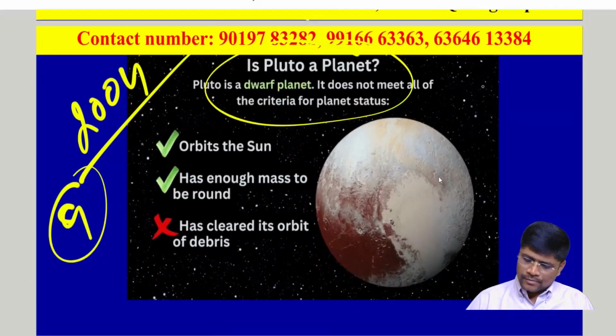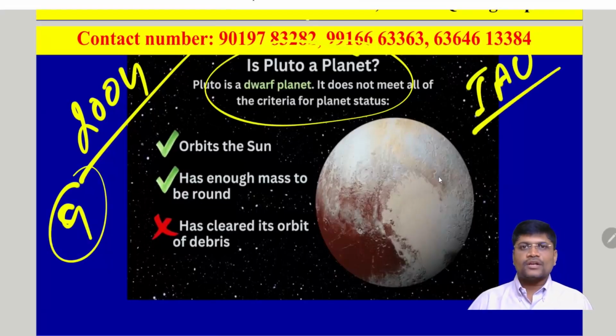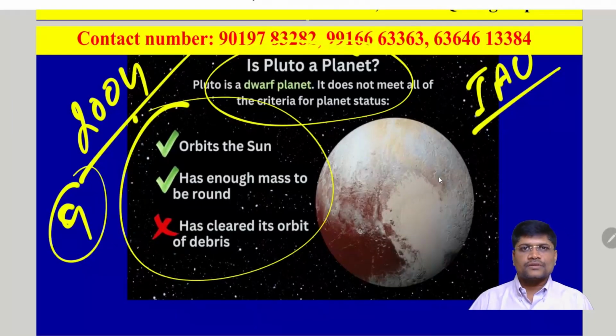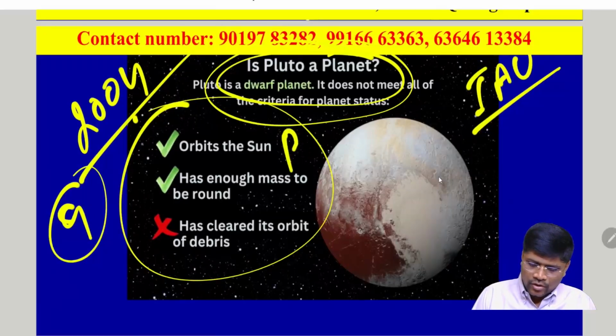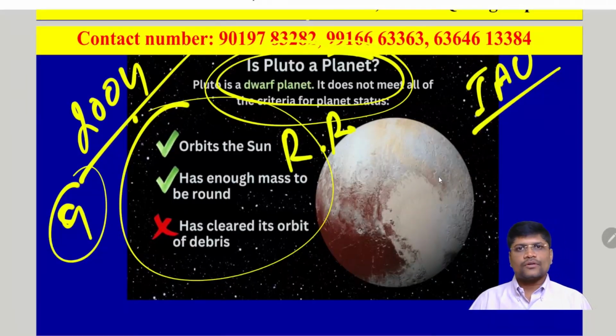So the International Astronomical Union met, held some discussions, and gave some rules. To call any celestial body a planet, what criteria does it have to follow? The first condition is that it has to rotate on its own axis and revolve around the sun.